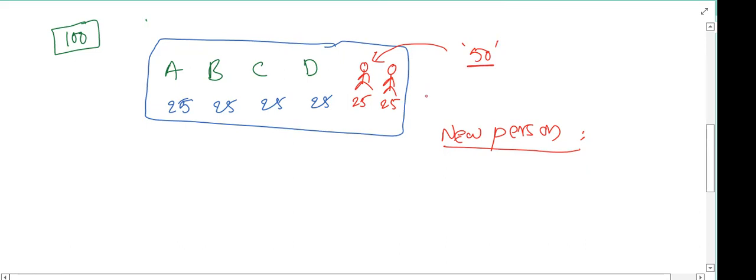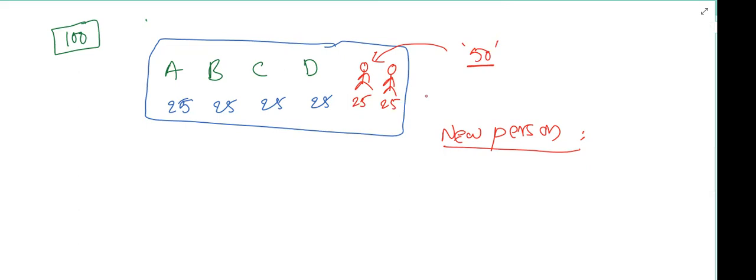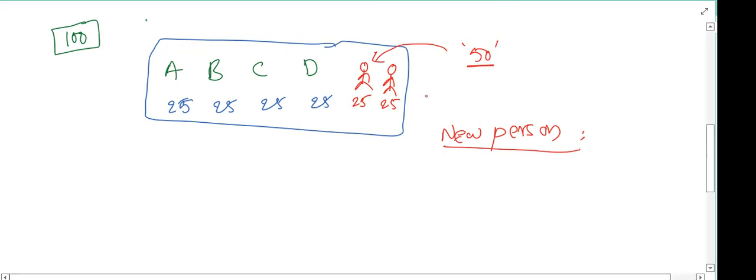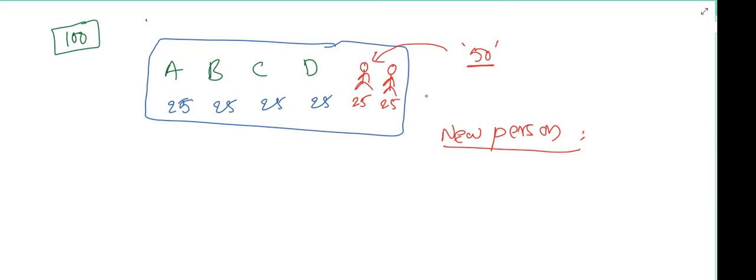Suppose my friend doesn't have any money, but I have 50 rupees. Will you allow both of us? Yes, sir, it's okay, no problem, because together we will have 50 rupees. You need that one only, equal distribution.